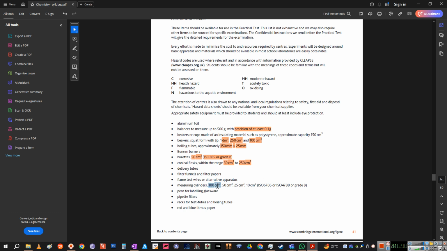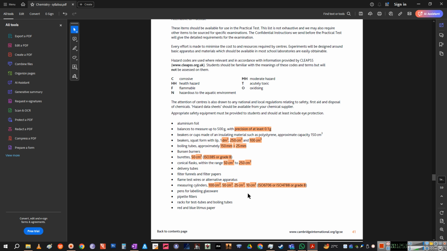Okay, measuring cylinders, you have 100, 50, 25 and 10 centimeter cube. Now the 10 centimeter cube one I don't think we have in the lab, and also this is B grade for your lab, it's a lower quality, so the resolution is 1 ml or 0.5 ml for the 10 centimeter cube. For 25 and above, you have the resolution of 1 ml and above, not smaller than that, not higher accuracy than that. Okay, are you guys getting me on this? I'm recording this so you can review this data as well.